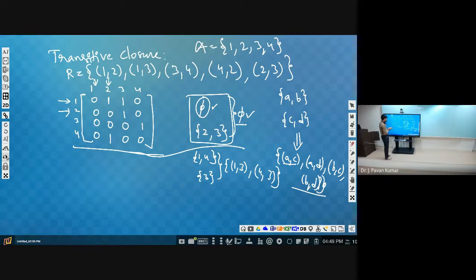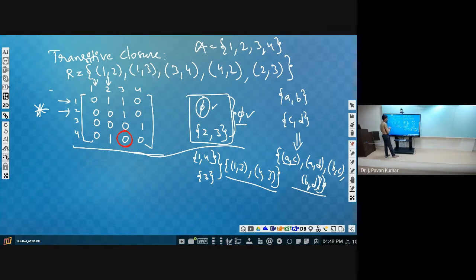Now in these entries we have to put 1. Are we having 1 comma 3 in the result? In this particular matrix, are we having 1 comma 3 as 1? Yes, sir. 4 comma 3? No, sir.